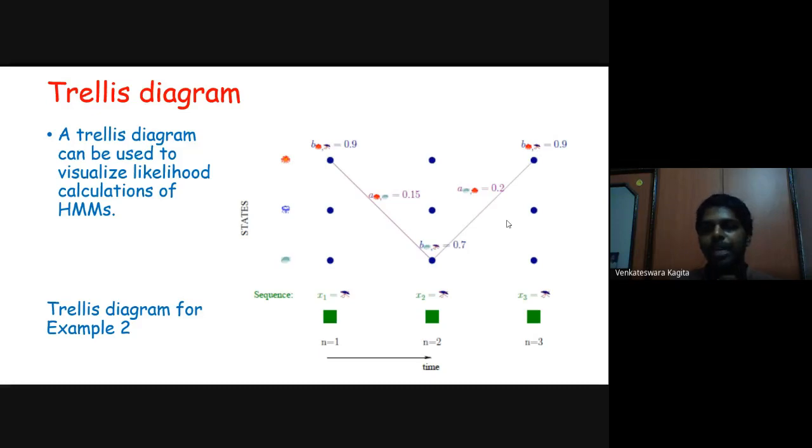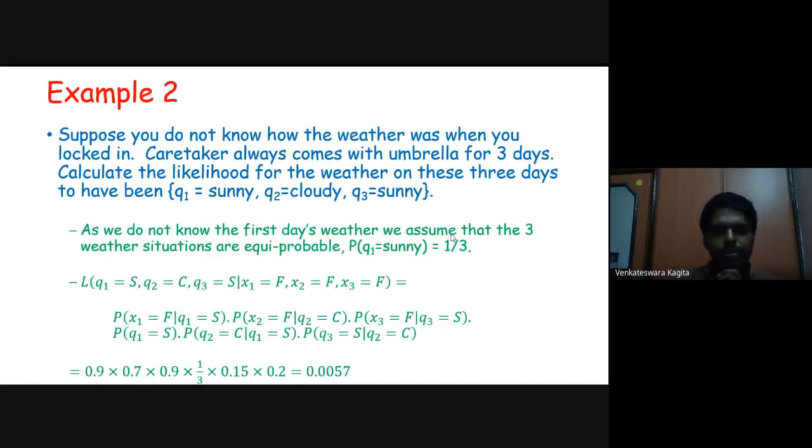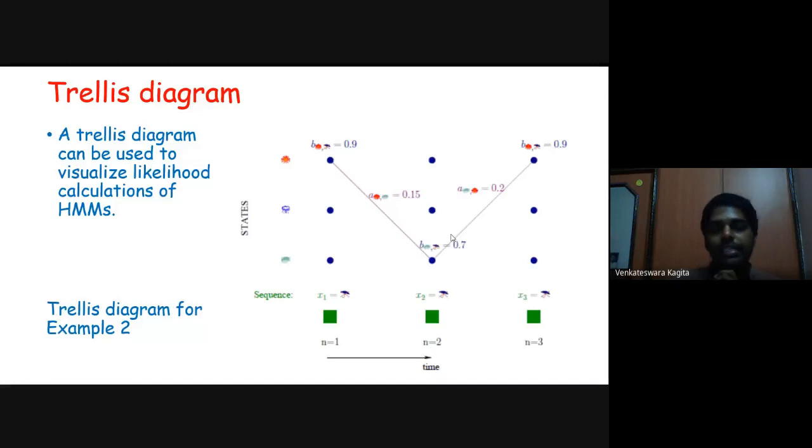So just multiply all these probabilities, multiplied by 1 by 3, which is the probability that Q1 equals sunny. You would get the probability that Q1 equals sunny, Q2 equals cloudy, and Q3 equals sunny given X1 equal to F, X2 equal to F, and X3 equal to F. So this is an easy way of visualizing the likelihood calculations that we have done in the previous slide.